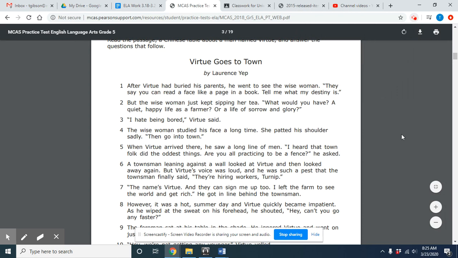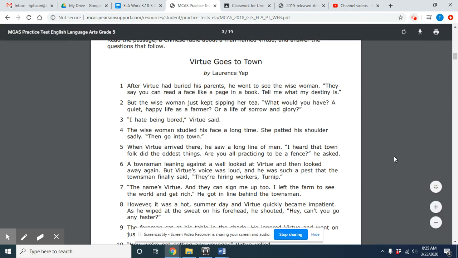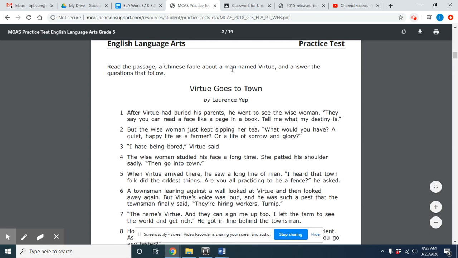All right, welcome back. So, as you guys read, you should have been tracking the characters, what we're learning about the main character, the conflict, the resolution, and the potential theme for the story. So, we're going to go over those first, and then after that, we're going to get into the multiple choice for this text. So, clearly, it states at the beginning of the passage: read the passage, a Chinese fable about a man named Virtue, and answer the questions that follow.